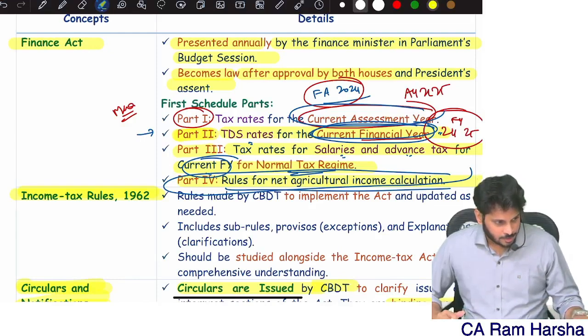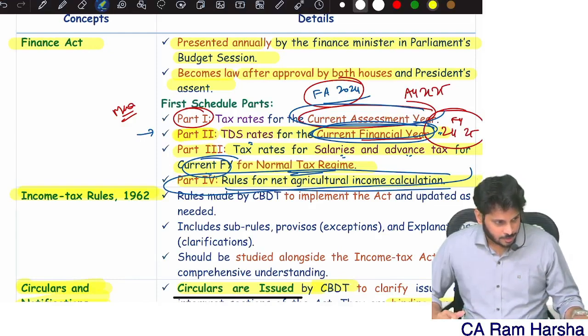112 capital gain, how much? 2 lakh. 111A capital gain, how much? 2 lakh. Then lottery, how much? 5 lakh. So now the balancing figure is normal income, right? How much is it? We are getting 18 lakhs. 18 lakhs is the balancing figure. Now since basic exemption is very high, there is no unutilized part. I can directly apply tax rates here.